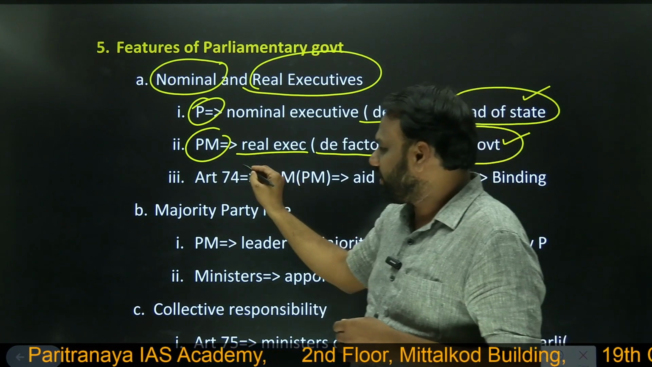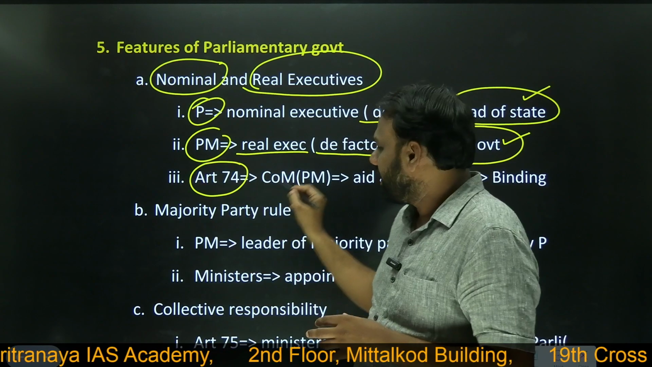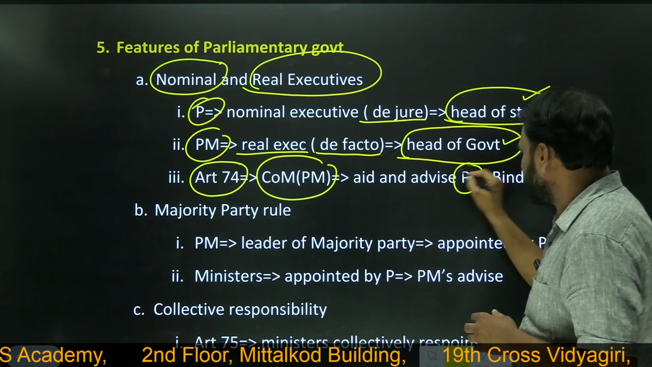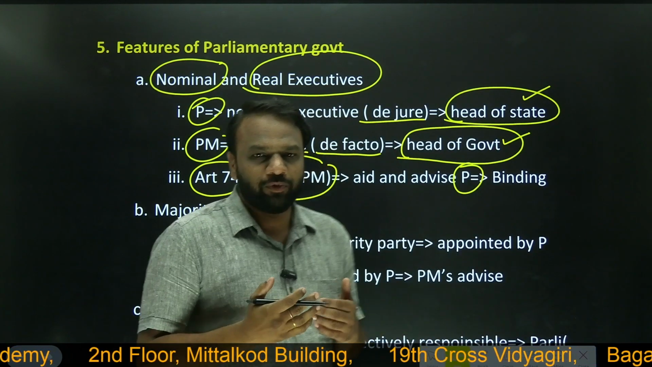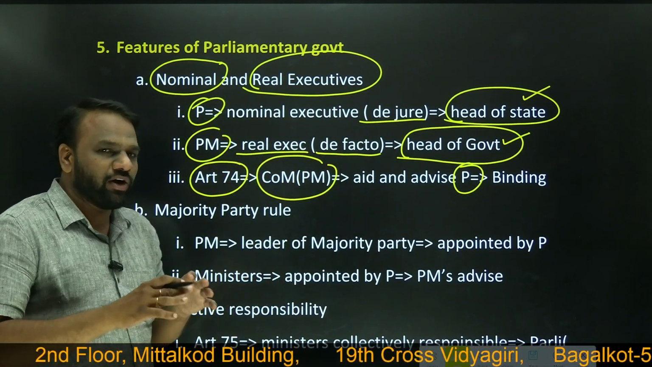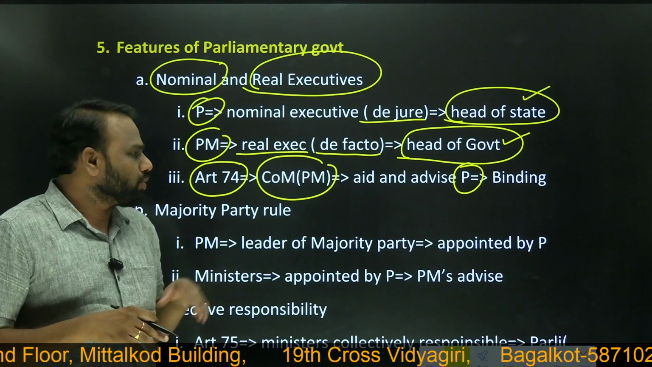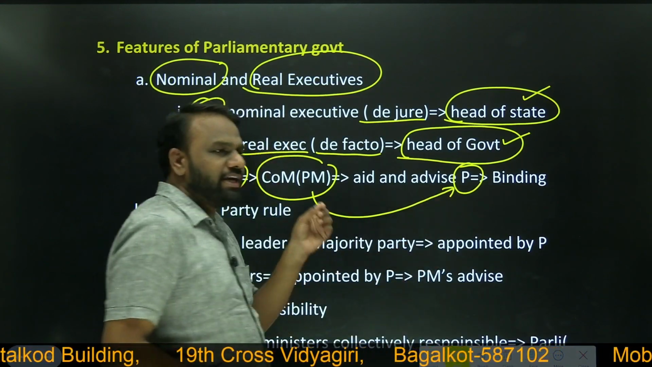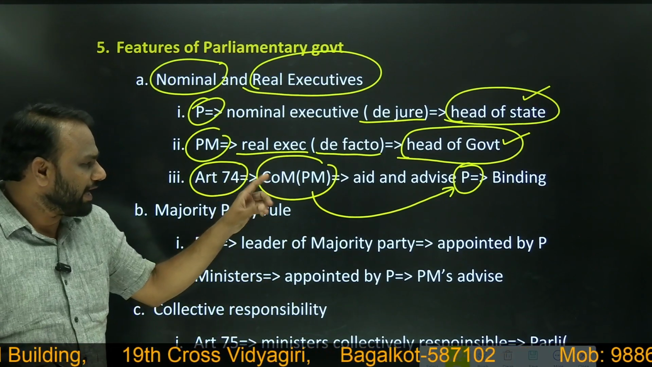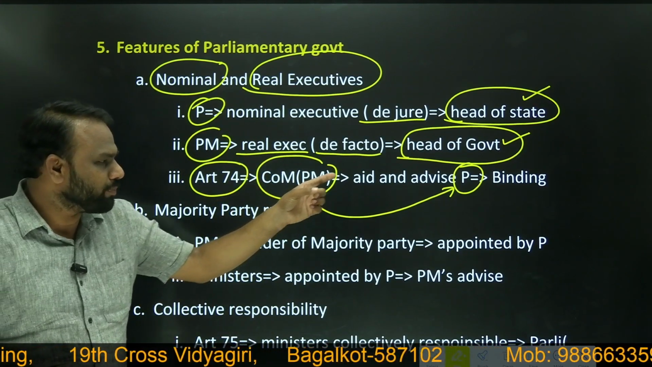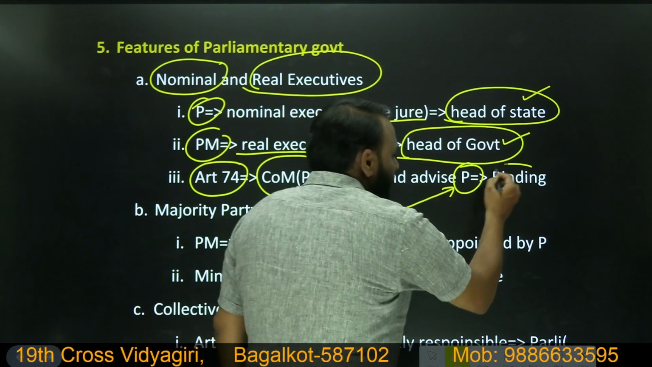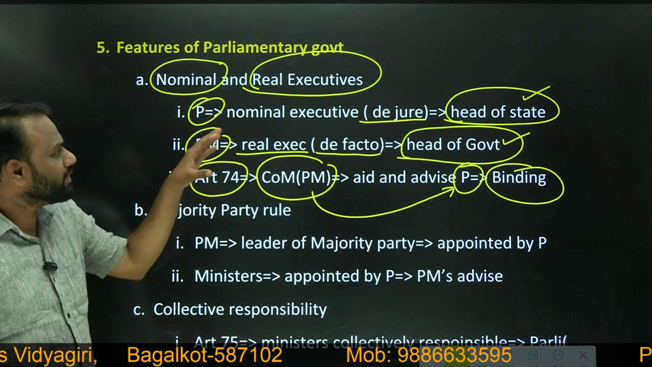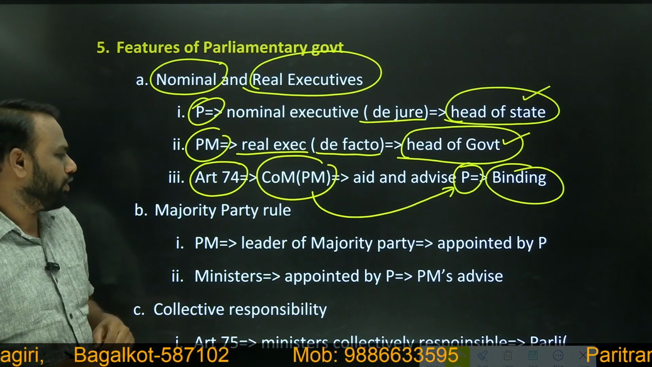Next, Article 74, which we have already discussed. It says that the council of ministers headed by the prime minister should aid and advise the president. Whenever the president wants to take any kind of action, he cannot take action on his own. Whatever advice the council of ministers has given to the president, accordingly he has to act. That advice is binding. It means the president cannot say no. This is one important feature of parliamentary government.